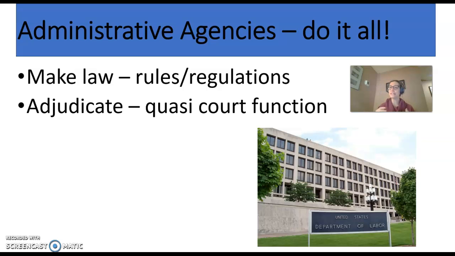There is a very limited type of appeal to the federal court system. I'm not going to go through all of that right now, but we'll talk about it throughout the rest of the couple of semesters: how many matters that are governed by administrative agencies actually begin at the agency level. And then if the parties continue the dispute, there is a right of appeal, or a right to take your case to the court system, but it has to begin at the agency level.